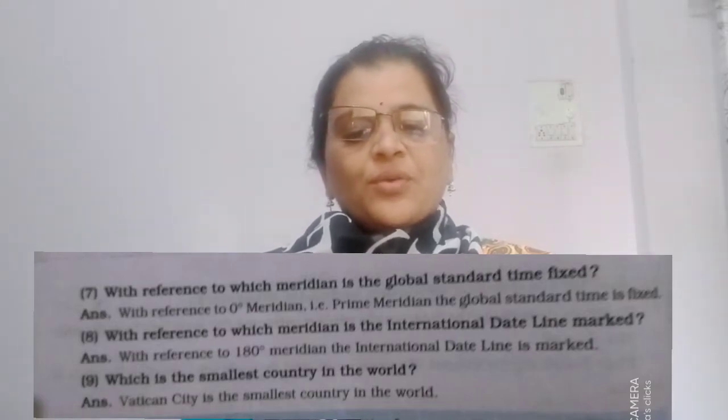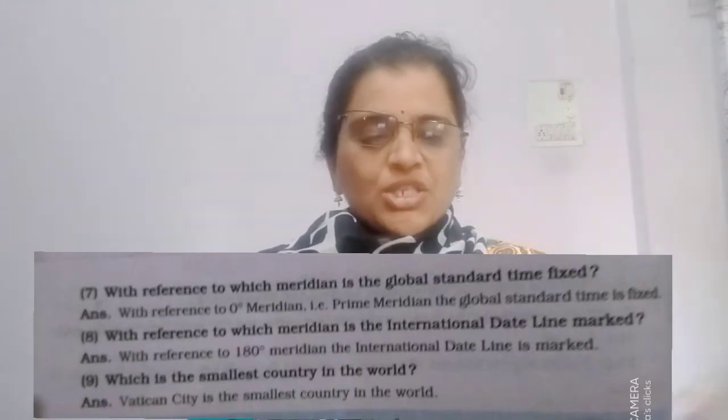Question number four, question C. Is it there in your book? Find the location of the following cities from the world map, a map of India or a globe, and write down the latitude and longitude of each of them.